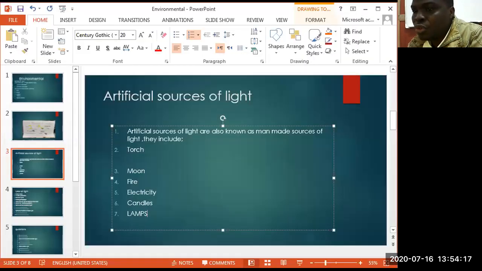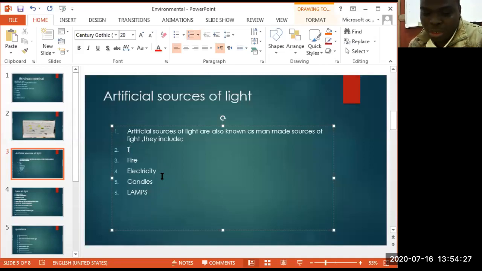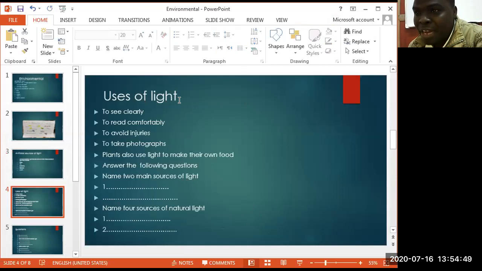For example, a man is able to make a torch to produce light, and we know that we use a torch at night. Fire, we can make our own fire. We have electricity, we have candles, and we have lamps. There are a number of them that we mentioned.